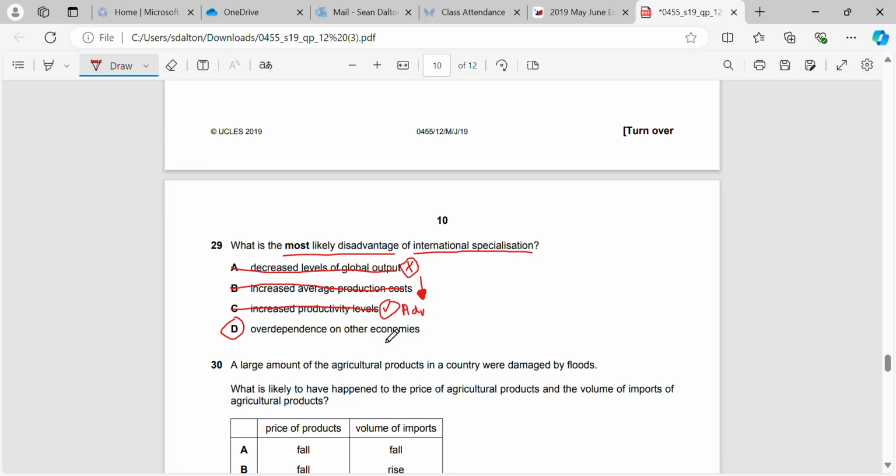So we have a dependence on other economies trading with us. If that trade is affected, then that is going to affect how many products we can bring into our own country. So even though it does increase global levels of output, it will be affected by the ability to trade between countries.